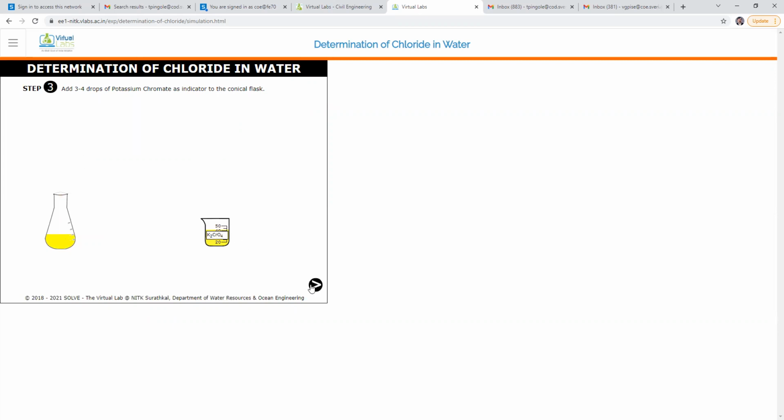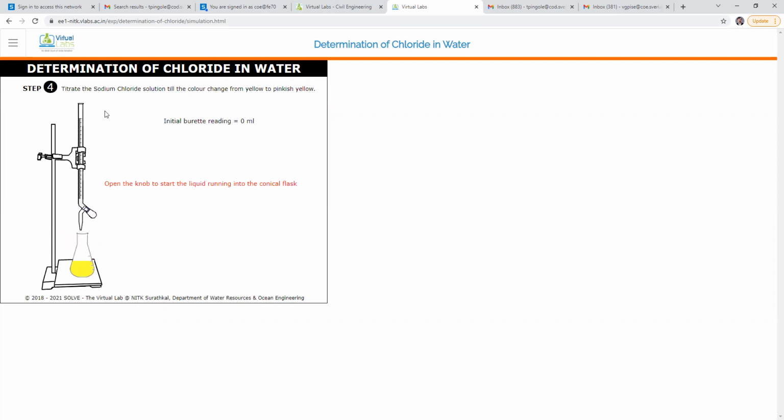Next. Fourth step. Titrate the sodium chloride solution till the color changes from yellow to pinkish. You can see the color of the solution in our conical flask is yellow.